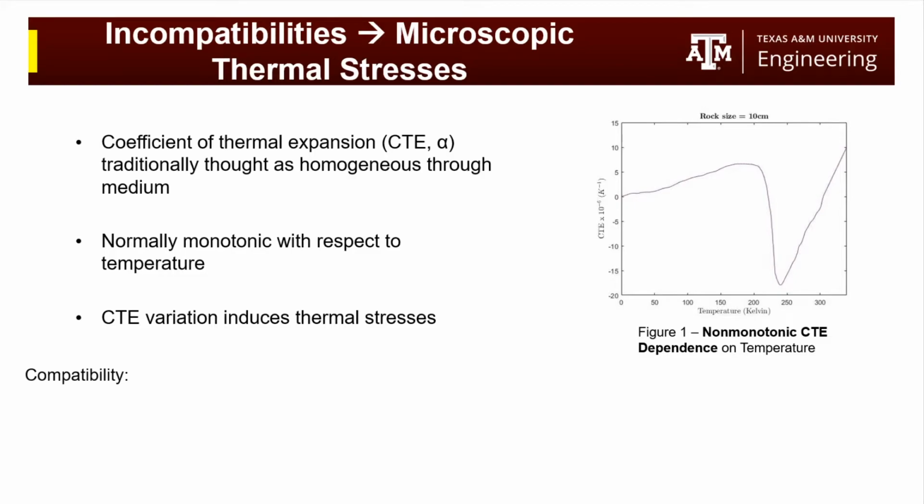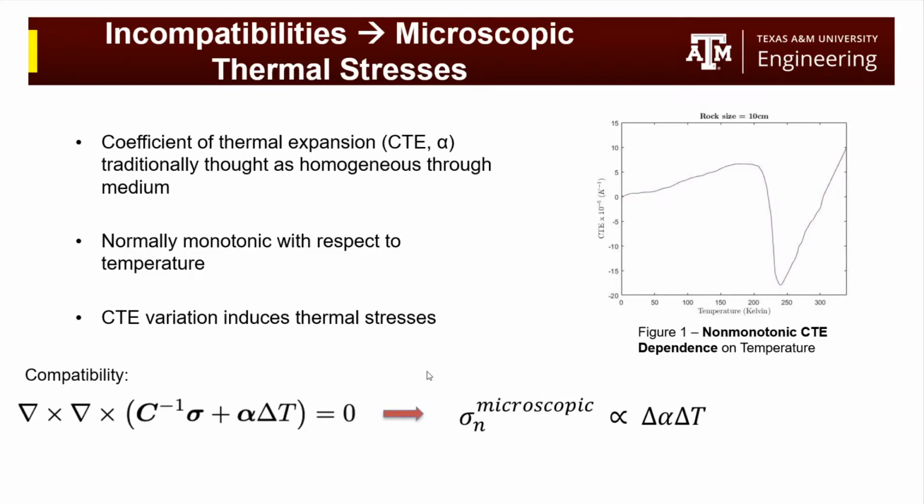CTE variation can also induce thermal stresses. As you see to the left, we solve this compatibility equation to see how thermal stresses arise. The thermal stress should be zero for a constant and linear temperature fields if the CTE is also spatially constant. But in my case, the alpha value is changing, or the CTE. Thus, microscopic stresses will develop.